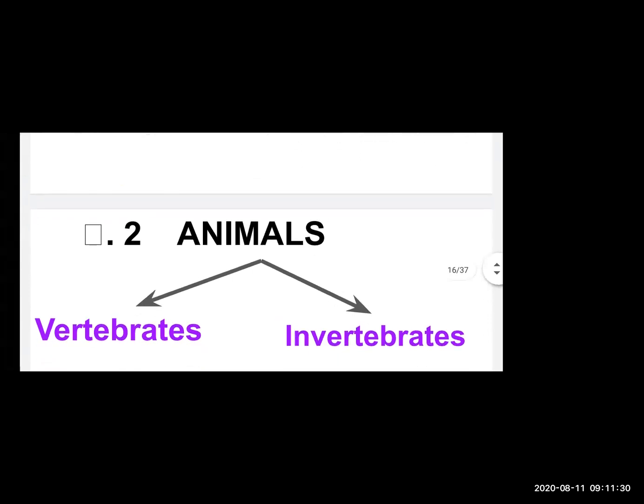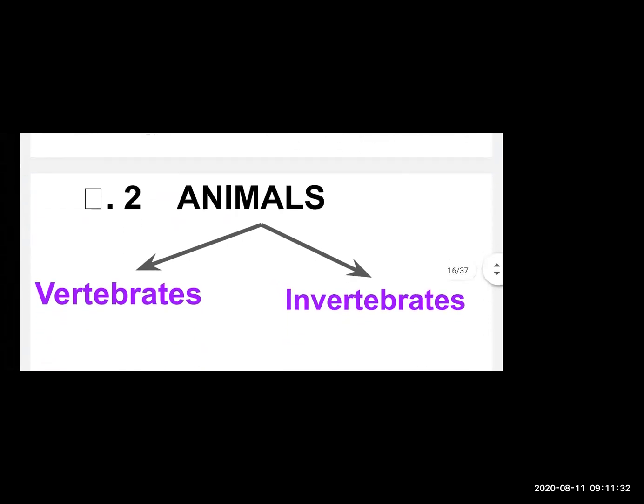Now we will continue with the second point, how animals are classified. So animals are also classified as vertebrates and invertebrates. Yes, that's what I'm explaining to you now.